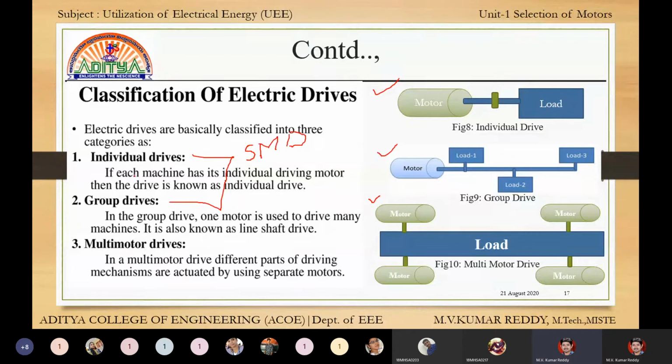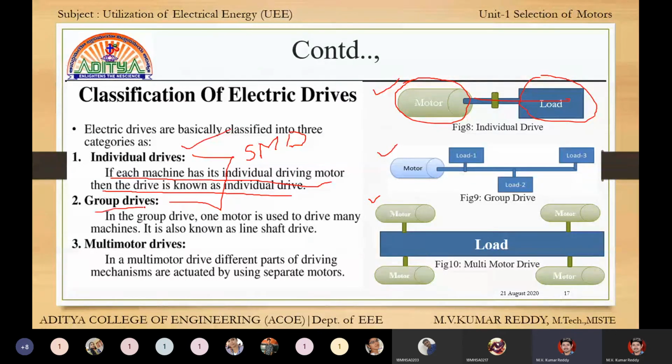Individual drive: if each machine has its own individual drive motor, then the drive is known as an individual drive. See here, only one motor is there, one shaft is there, and only one load is there. Here one motor has one load, then it is called individual drive.